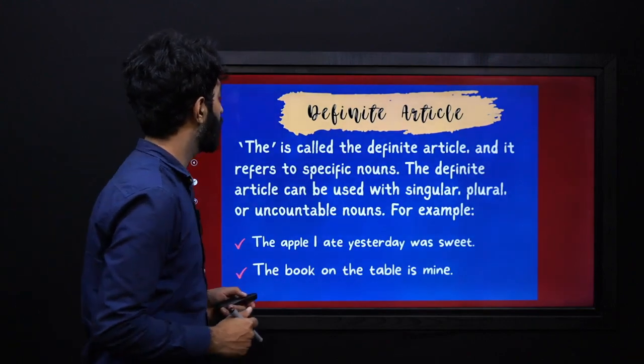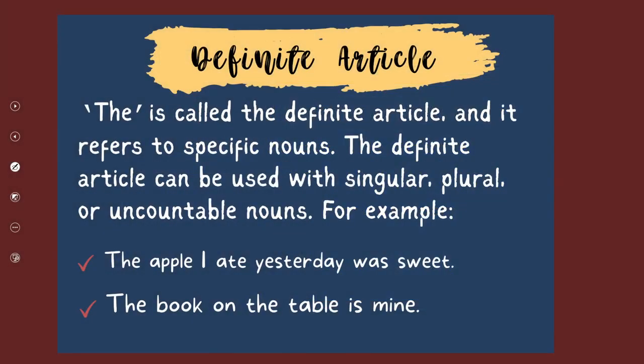Now let's talk more about the definite article the. The is called the definite article and it refers to specific nouns. The definite article can be used with singular, plural, or uncountable nouns. For example, the apple I ate yesterday was sweet. Here we are talking about that particular apple that was eaten yesterday.